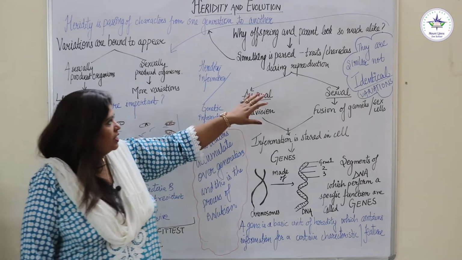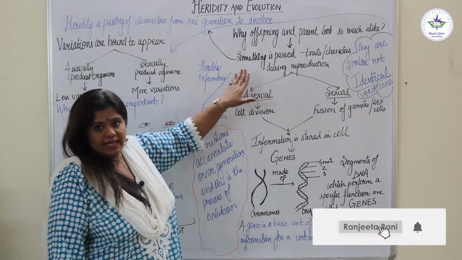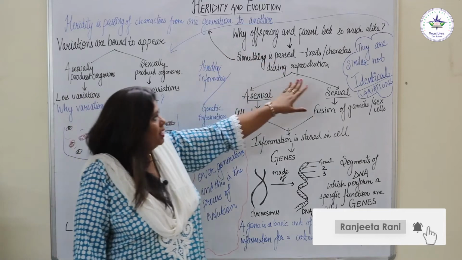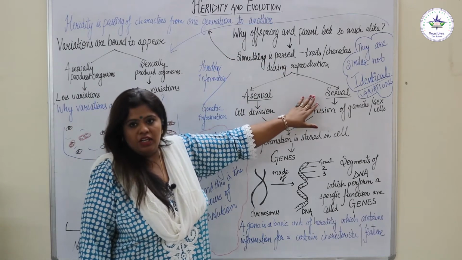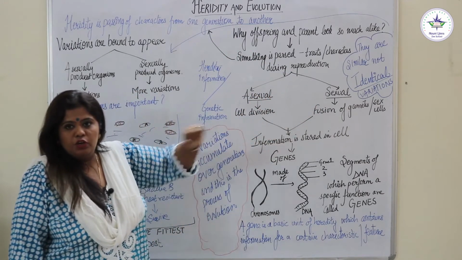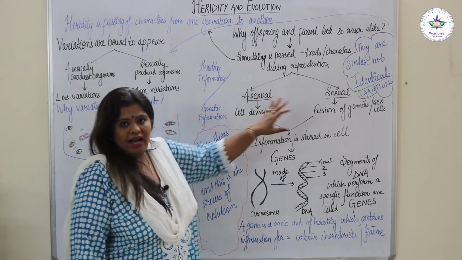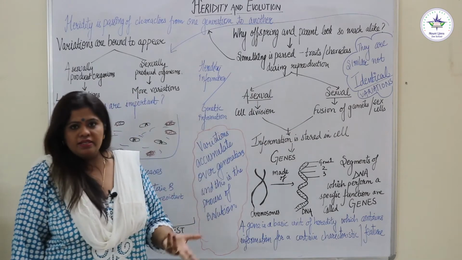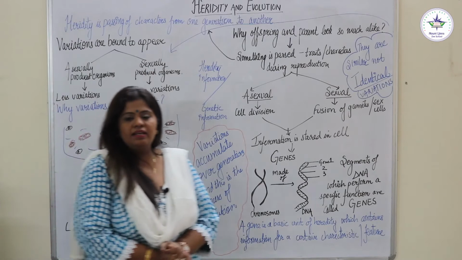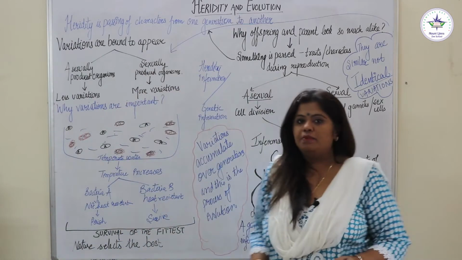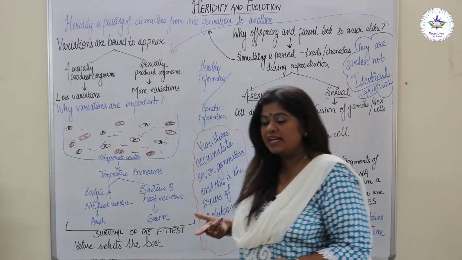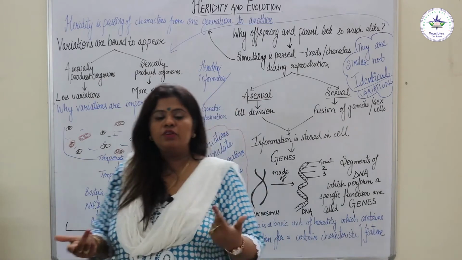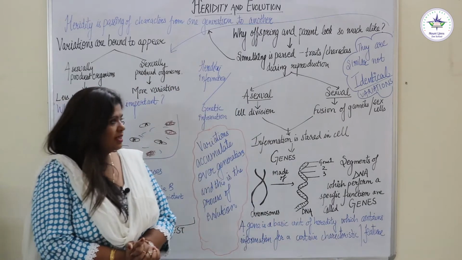Now think of a situation where these traits are passed during reproduction, and we know that reproduction is basically of two kinds, asexual and sexual. When I talk about asexual reproduction, we are basically concerned with cell division. When we talk about sexual reproduction, it's about the fusion of the gametes or sex cells.